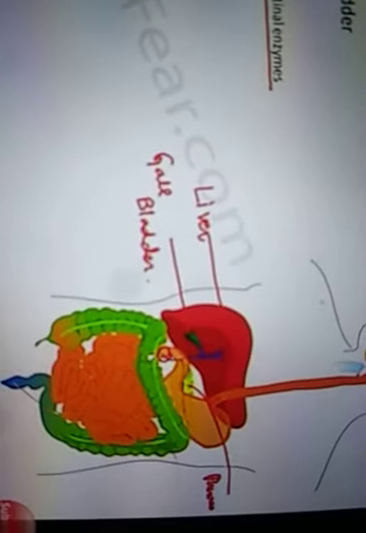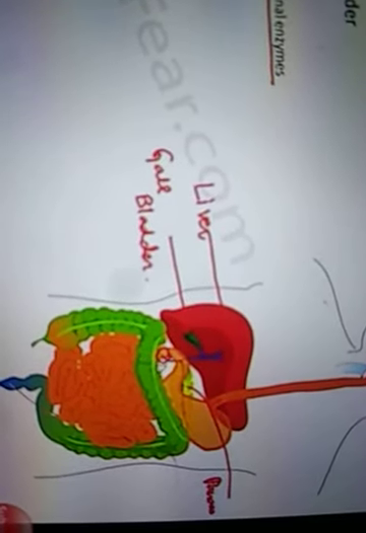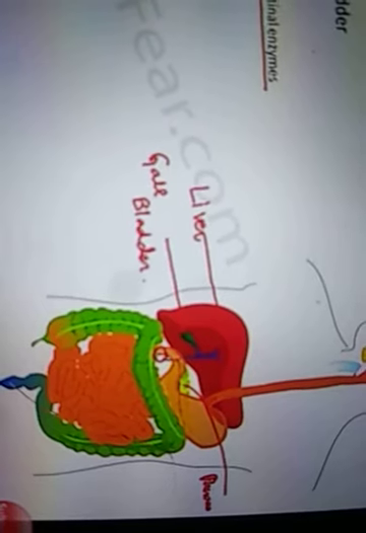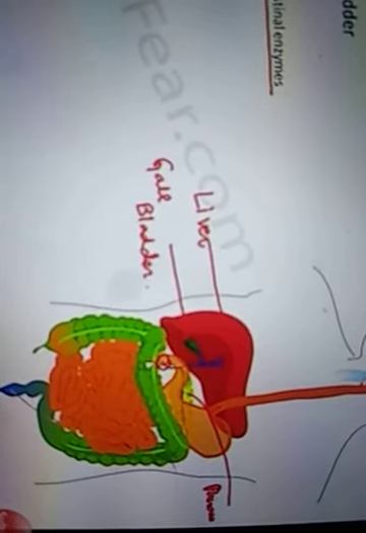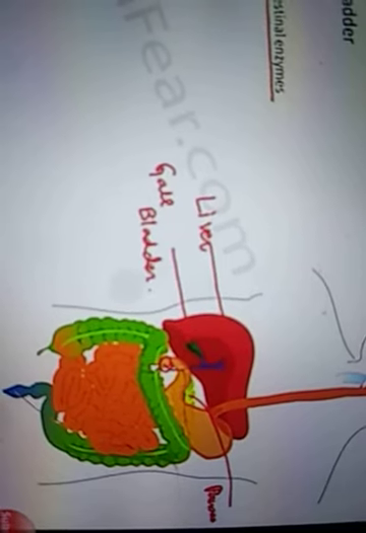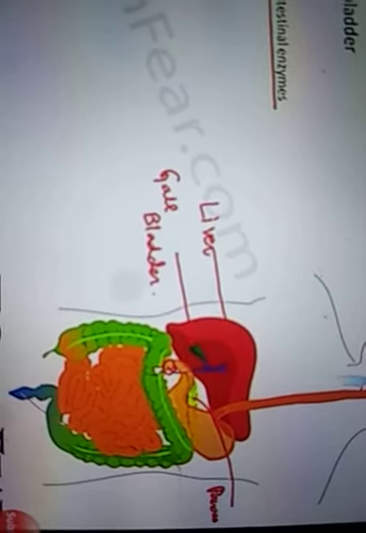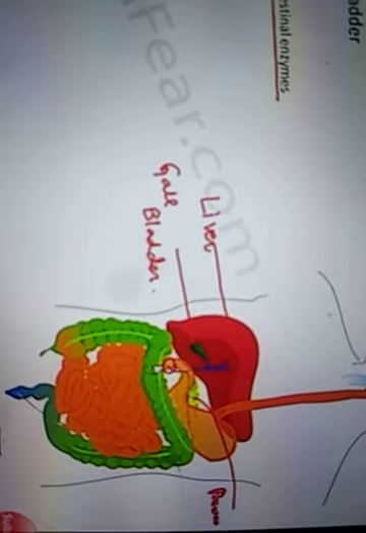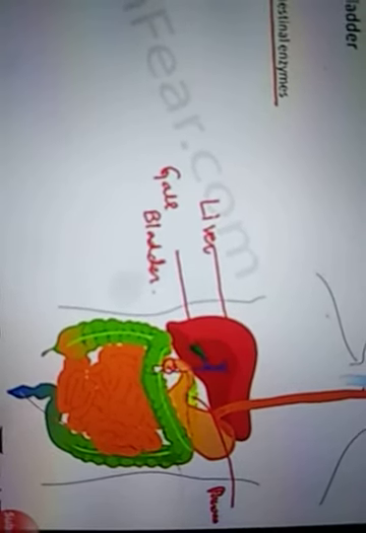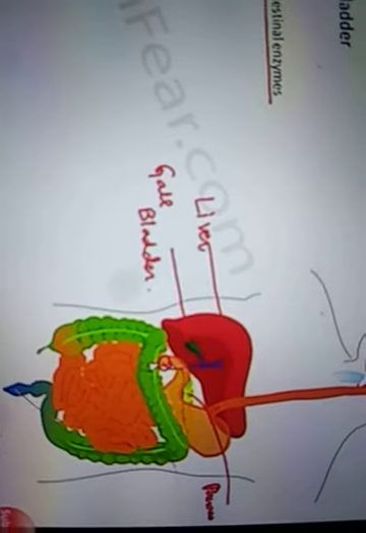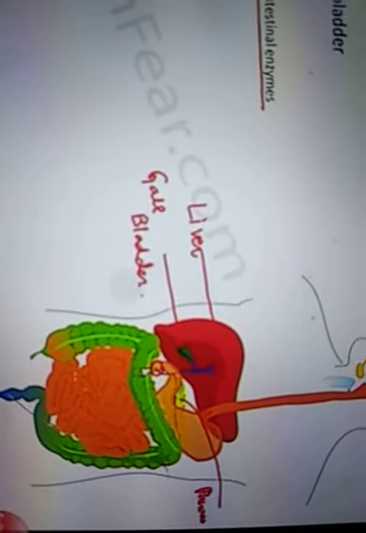If you look at the pancreas, the green color structure behind, at the region where the food comes from the stomach, both the pancreatic enzymes as well as bile juice join that area. So the food particles are exposed to pancreatic enzymes and bile juice. That's how they come to the alkaline.